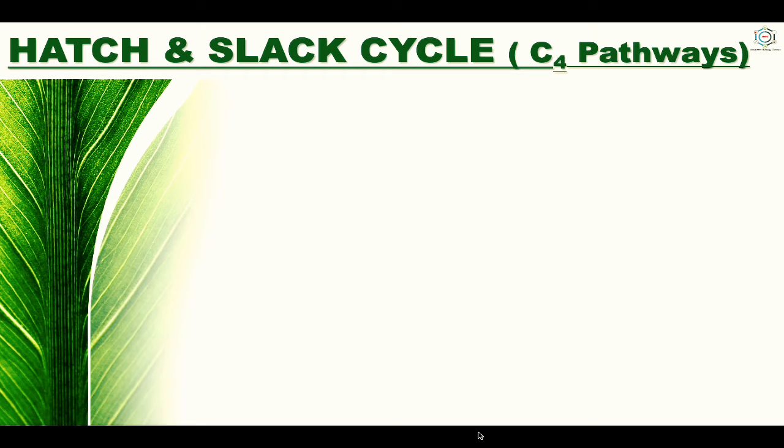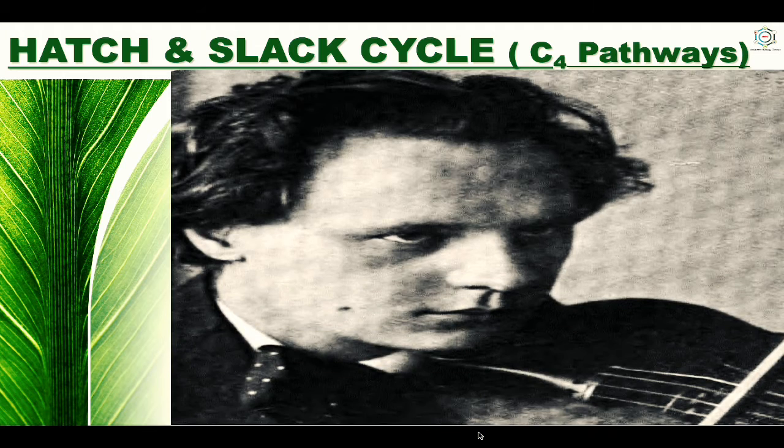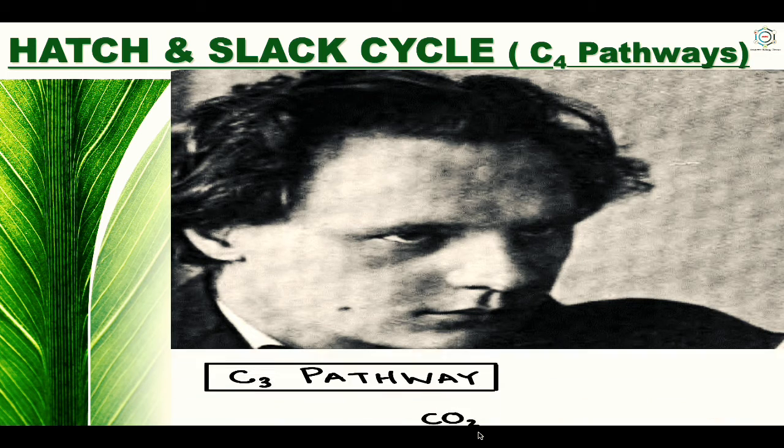Now, after this, the Hatch and Slack cycle or the C4 pathway. So, what is the C4 pathway? Until the mid-60s, it was universally accepted that the Calvin cycle was the only pathway of carbon dioxide fixation in photosynthesis. In 1957, Kortschak, in this picture you can see, and co-workers reported synthesis of 4 carbon organic acids as the first stable product of photosynthesis in sugarcane.